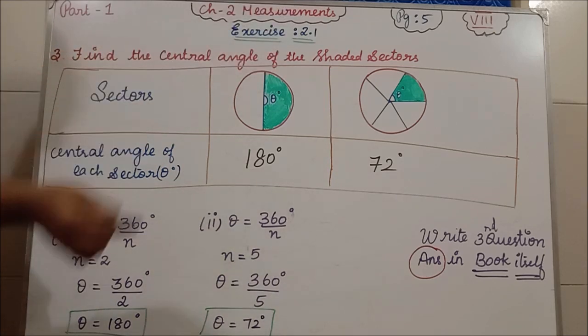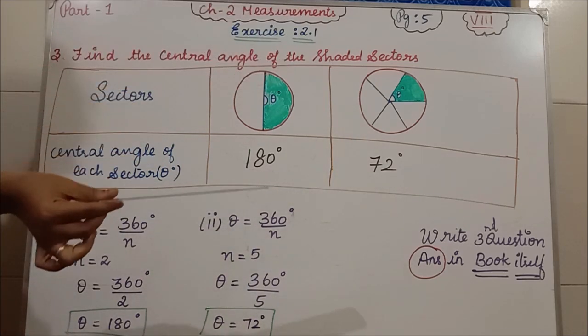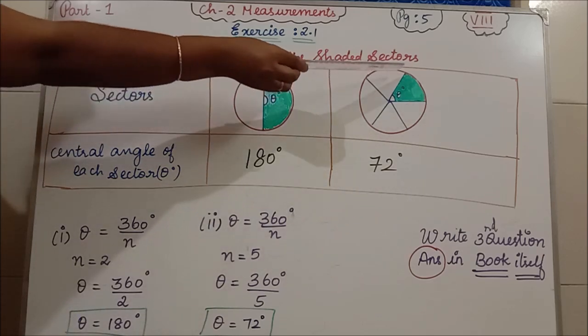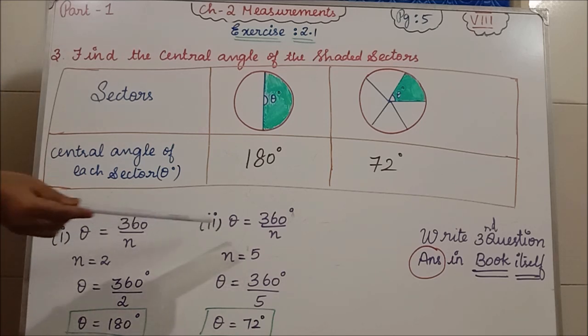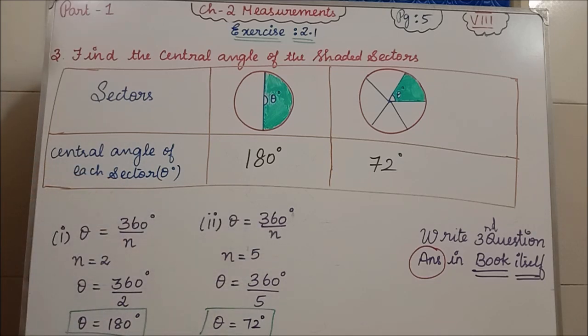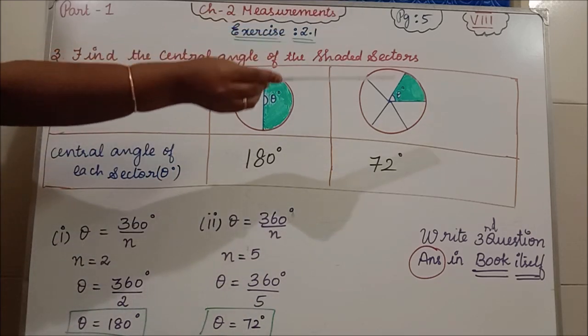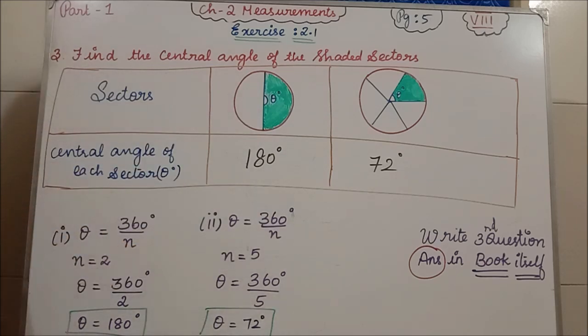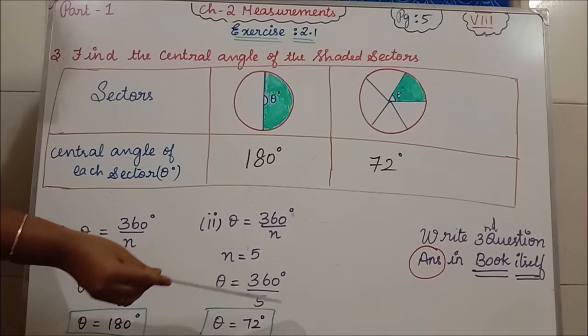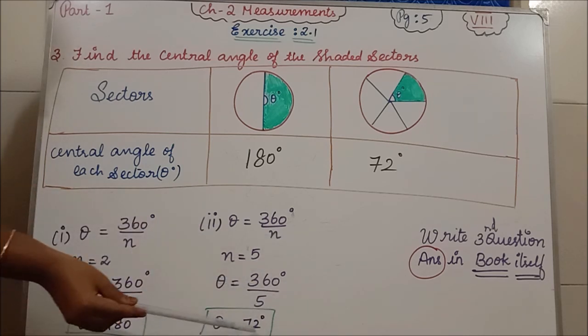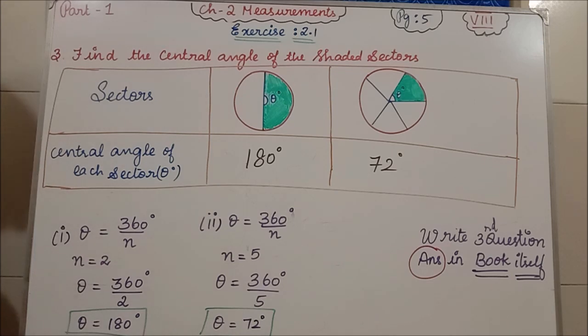We have to find theta degree. See how many sectors we have. This is 1, 2, 3, 4, 5. So we have 5 sectors. It is divided into 5 parts. So again the same formula. Theta equal to 360 degree divided by n. What is n? 5. Because it is divided into 5 sectors. So n equal to 5. So theta equal to 360 degree divided by 5. So in the 5 table if you divide, we get theta as what? 72 degree. For the second diagram the answer is 72 degree. Clear, students, all of you?